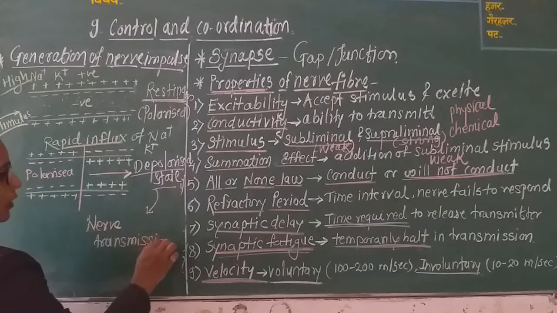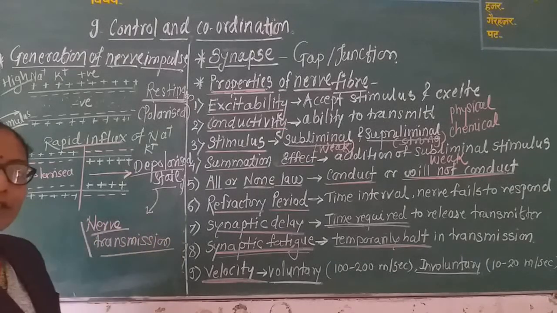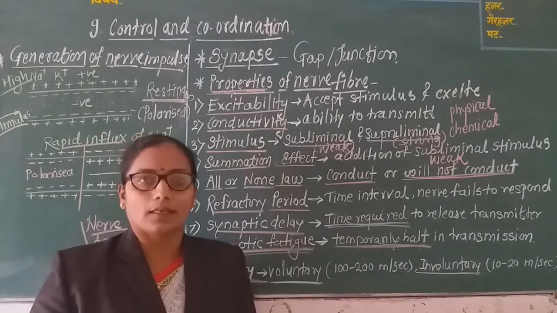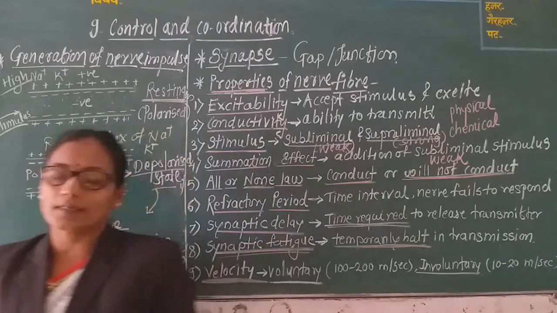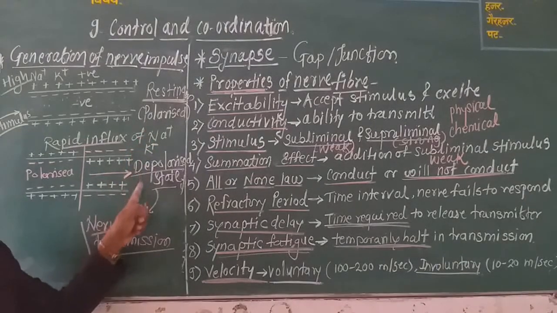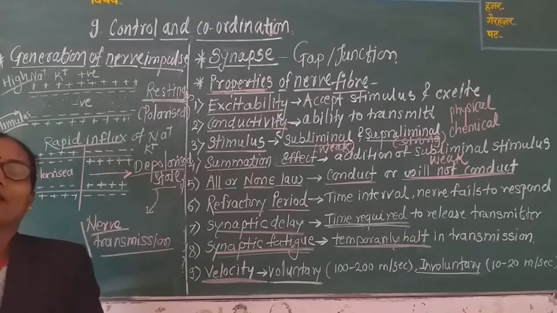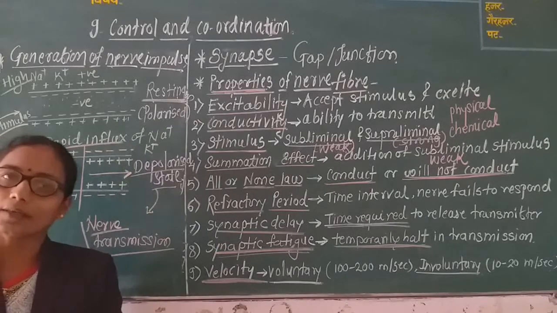That is, nerve transmission takes place due to the conversion of the polarized state into the depolarized state. For the transmission, it is very important to convert the polarized state into the depolarized state. This conversion takes place due to the influx of sodium and potassium, that is, positively charged ions, and the transmission of the nerve takes place.